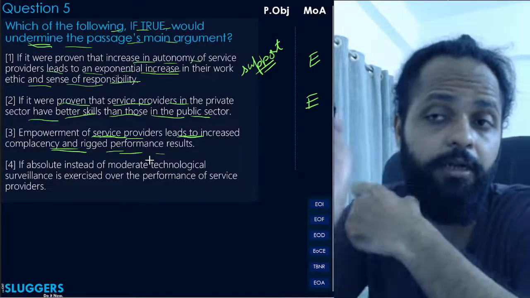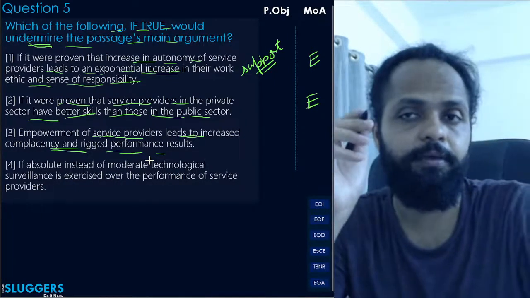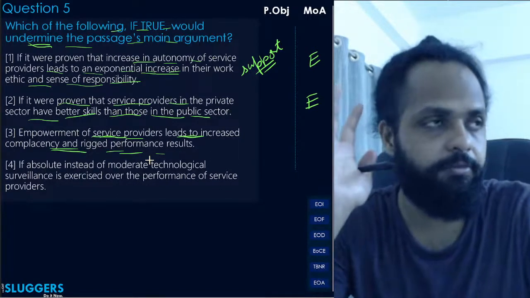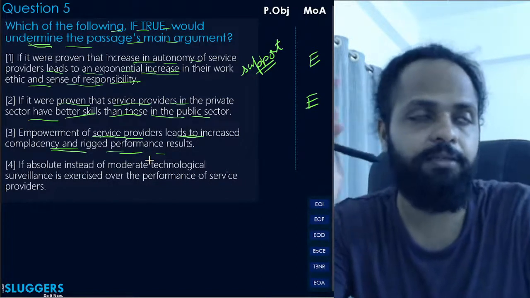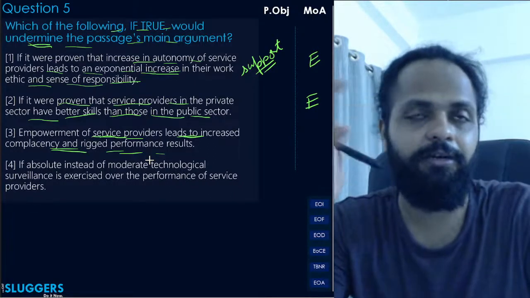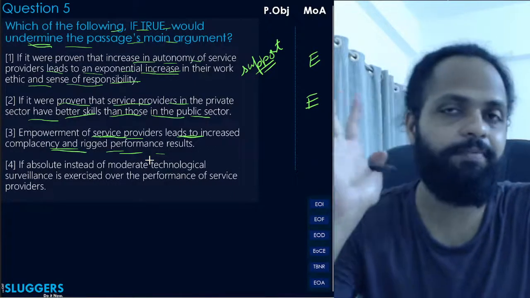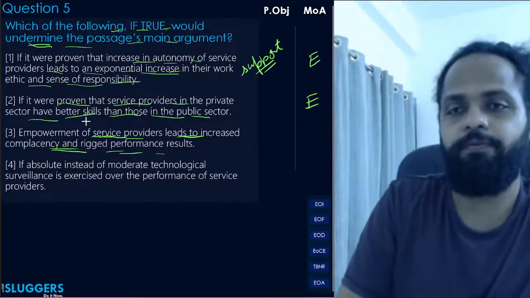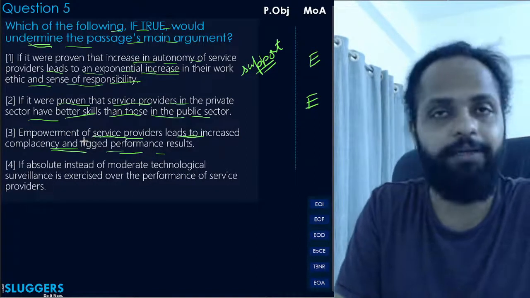So this says that okay, if you empower service providers, then actually it will lead to a problem. They will become more complacent, they'll start rigging performance results. Like they will not do the work, right? They'll become even more complacent and later start to cheat. Now this will undermine the author's argument. Why?